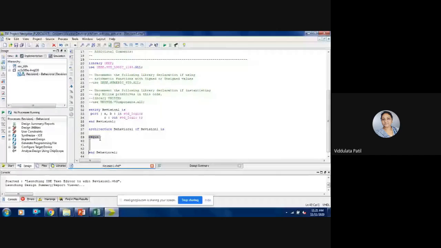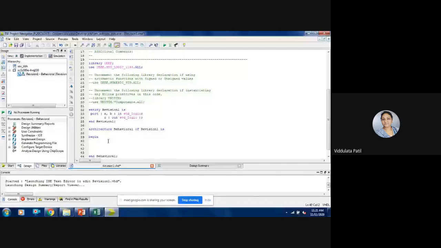So there will be a keyword begin, and there may be multiple statements available in this architecture body. It will be ended with the end keyword and the name of that architecture. So this is the syntax for this architecture.